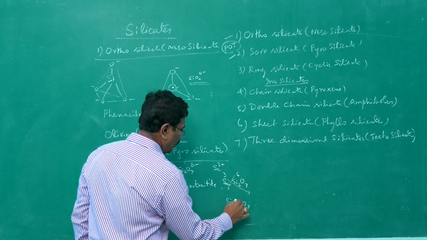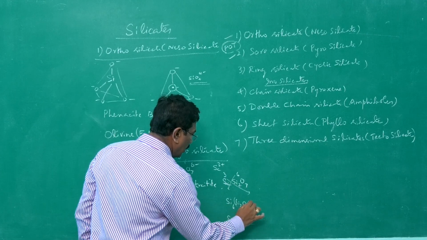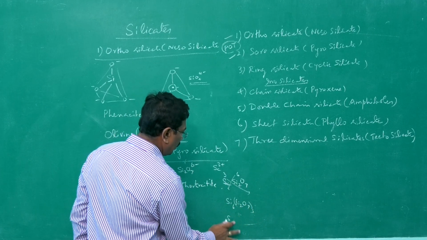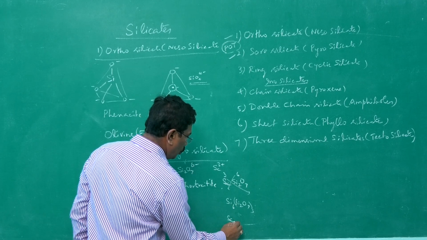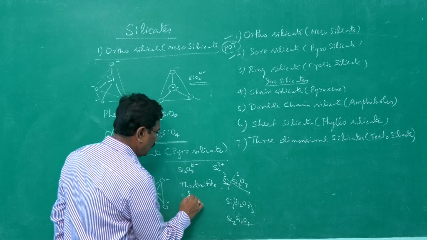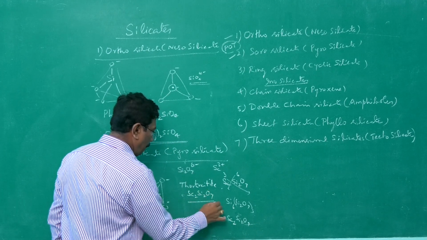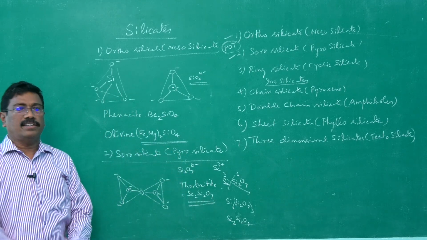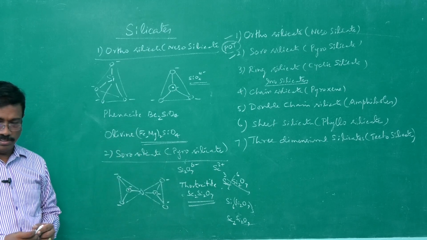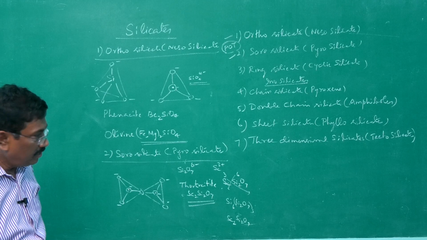Upon simplifying, you will be getting Sc2Si2O7, scandium pyrosilicate. So, this is sorosilicate or pyrosilicate. Next, orthosilicate and sorosilicate are done.